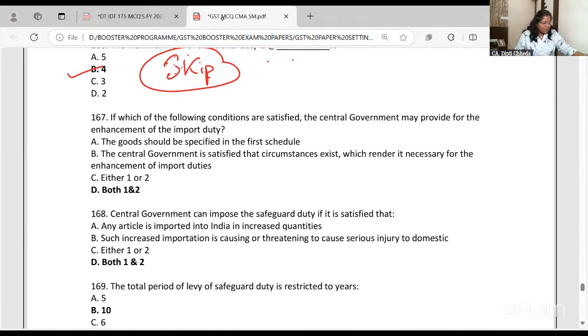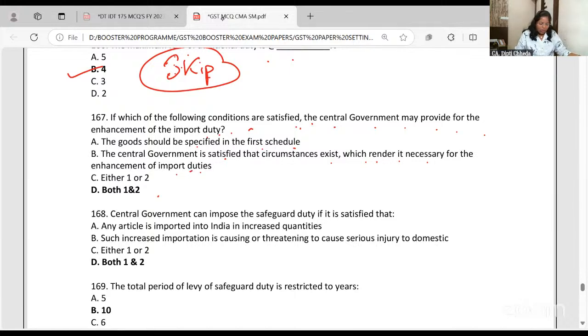In which of the following conditions are satisfied, the central government may provide for enhancement of the import duty? Goods should be specified in the first schedule. The central government is satisfied that circumstances render it necessary for enhancement of the import duty.